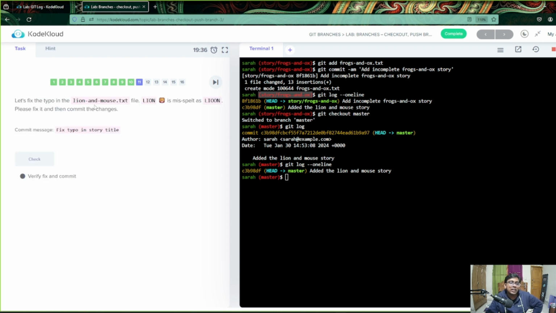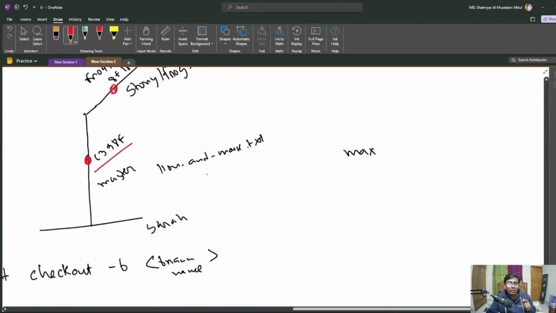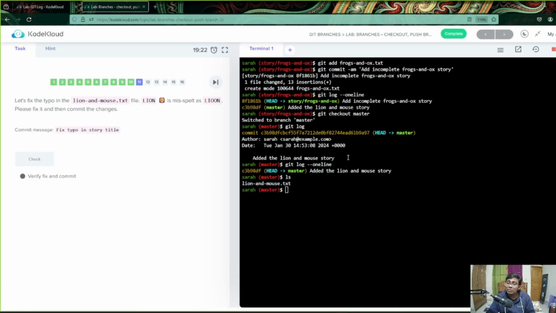So let's fix the typo in lion and mouse. Okay, now let's see what files we have. We have just one file. As I mentioned previously, in the master we have just one file. That is the beauty of branching, right? And now I want to actually edit that. So in Linux you can edit it in the vim editor, by writing vi and then pasting the file name.